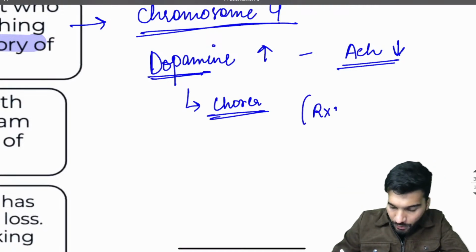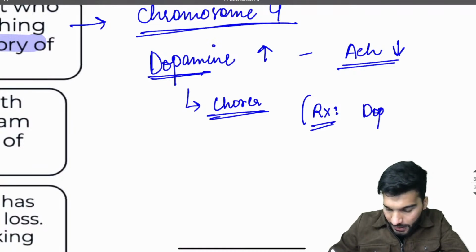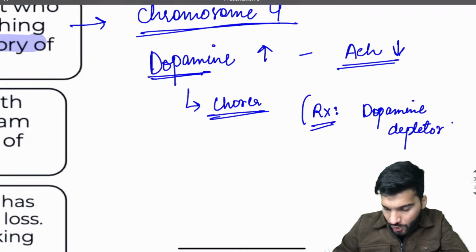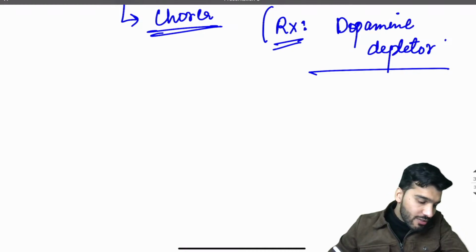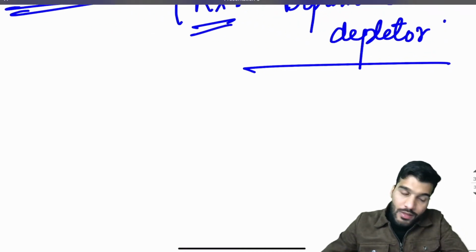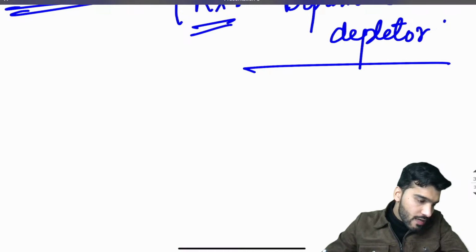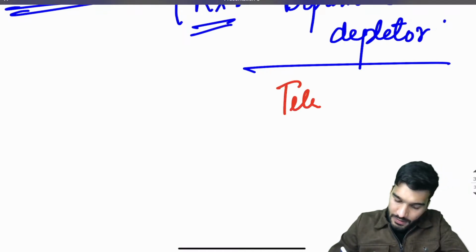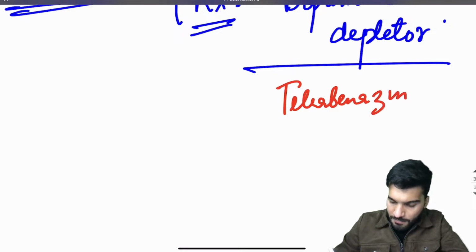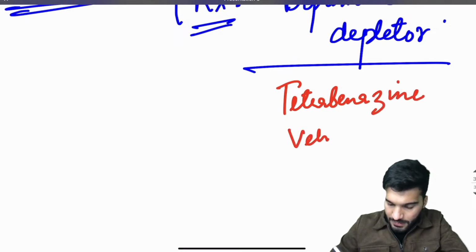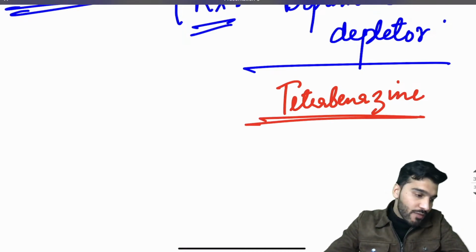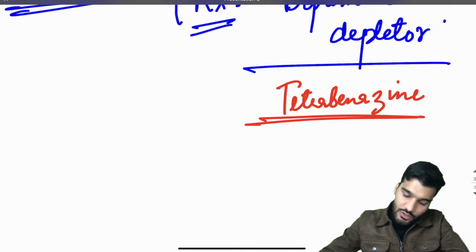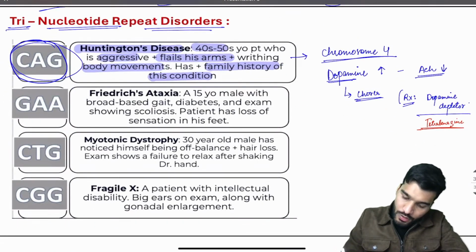Now what will be the treatment when the patient is having a dopamine increase? The drug I will give is a dopamine depleter, जो dopamine को कम करेगा. What is the name of the drug? Write down in the comment section. Very good, it is tetrabenazine, or valbenazine. Just write tetrabenazine. The drug of choice is tetrabenazine. Chromosome number 4, chorea.